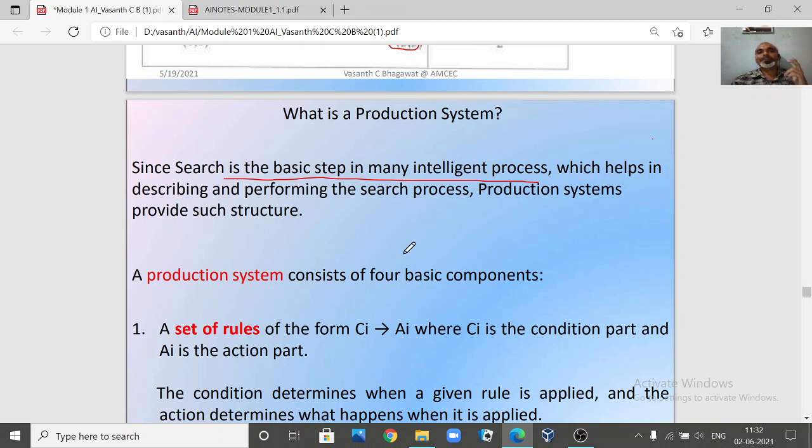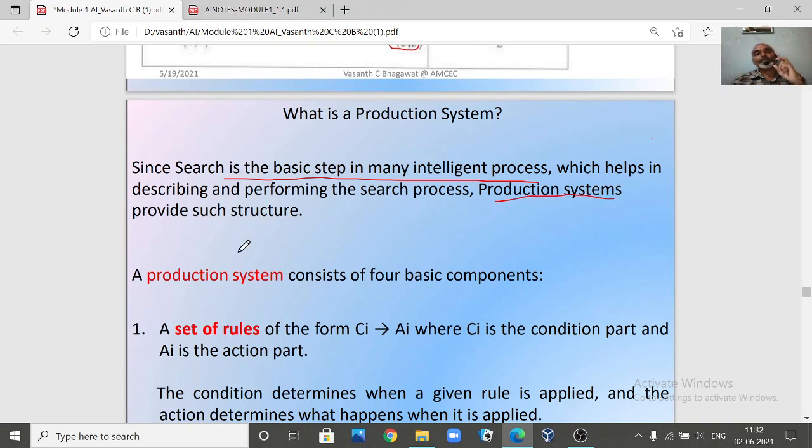Since search is the basic step here, we should know how we are going to start our search process. To effectively apply our search, to effectively go from an initial state to a goal state, we should define something called a production system.